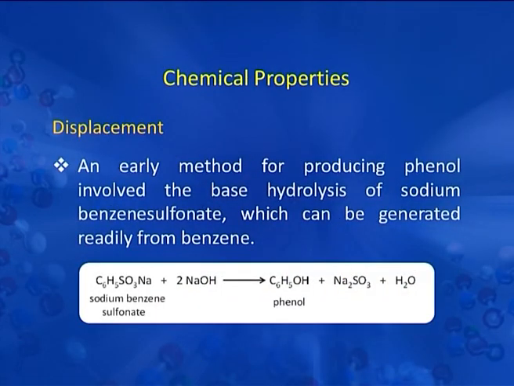Next is displacement. An early method for producing phenol involved the base hydrolysis of sodium benzene sulfonate, which can be generated readily from benzene. Here we have this sodium benzene sulfonate. When it reacts with NaOH, we get phenol, that is C6H5OH, along with Na2SO3 and a water molecule.